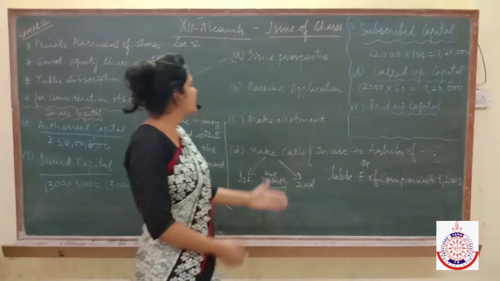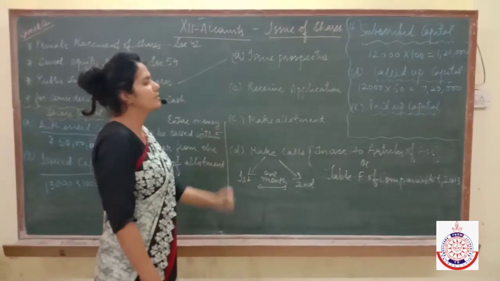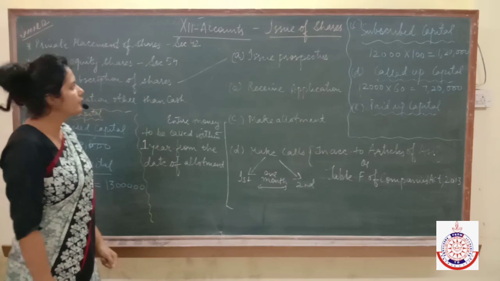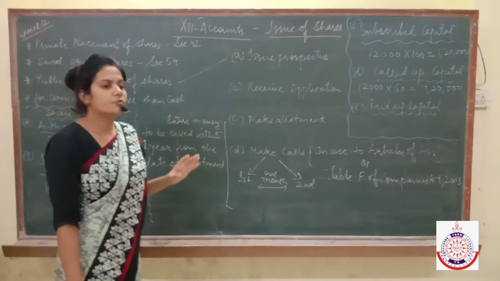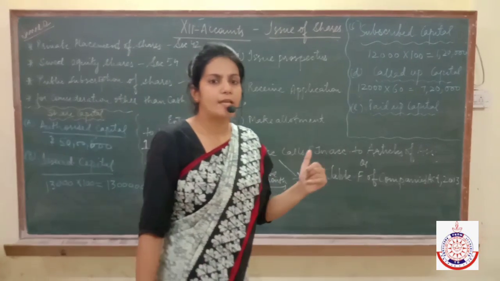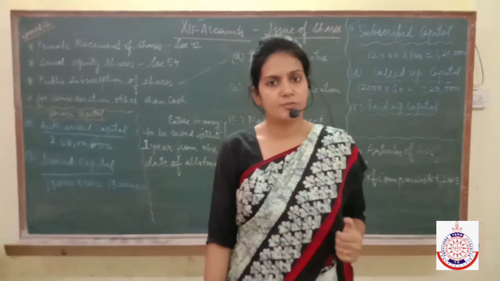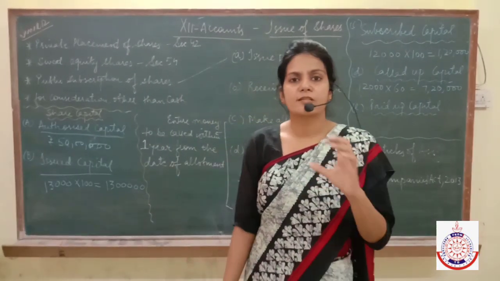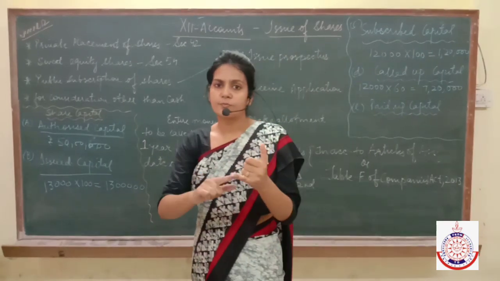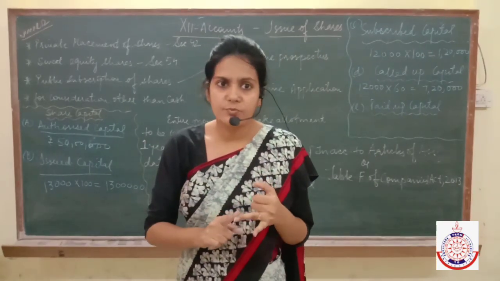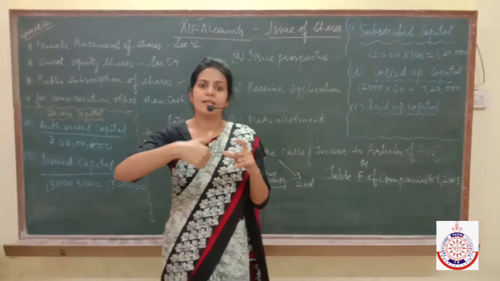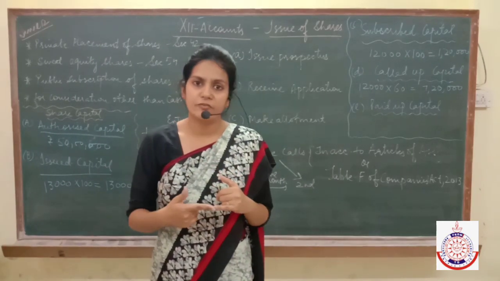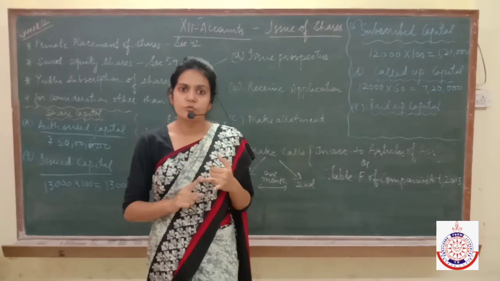Now, the next is the process of issuing the shares. The first is, you have to issue a prospectus. See, when you seek admission in the school, at that time you must have purchased the prospectus of the school. In that prospectus, what was mentioned? Who is the principal? Who all are part of the management? What is the fee structure? By when, and in how many installments you have to pay the fee, the history of the school,